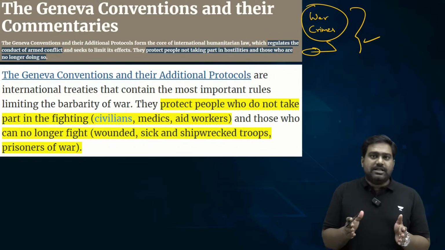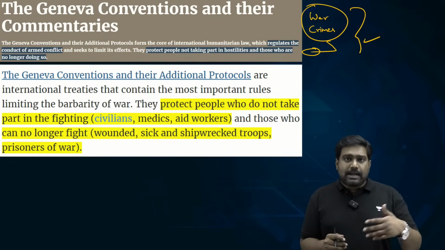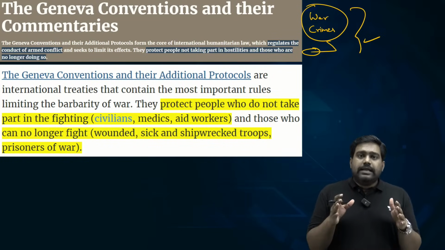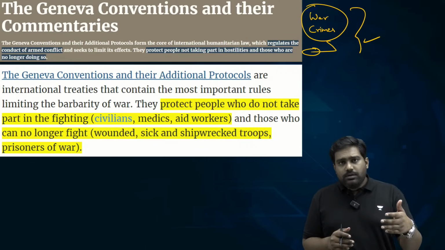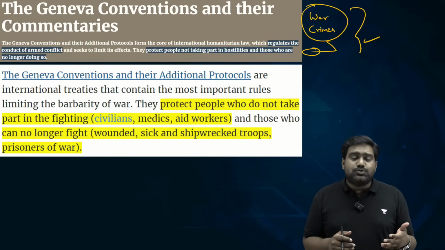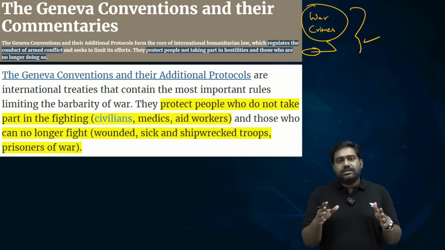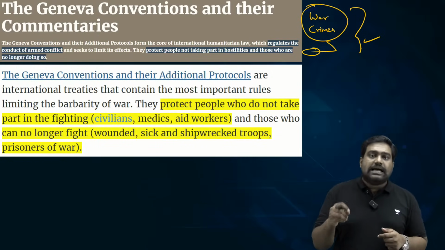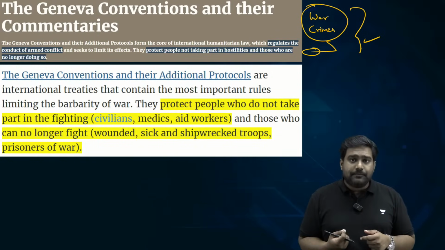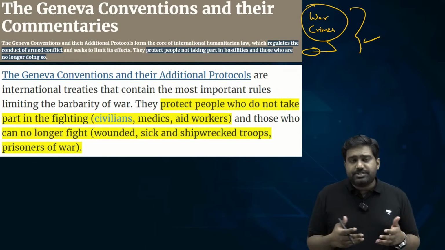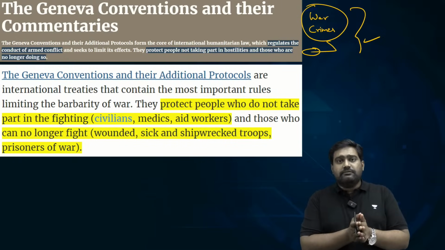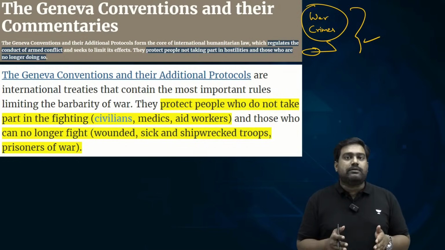The 1949 Geneva Conventions, which were also brought out in the backdrop of the Second World War, lay the framework for the rules of engagement during a war or conflict. It basically prohibits certain kinds of attacks during war. So it applies to the state parties. Governments and their armed forces are expected to follow the Geneva Conventions during any war or conflict.